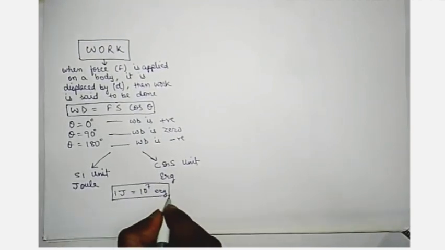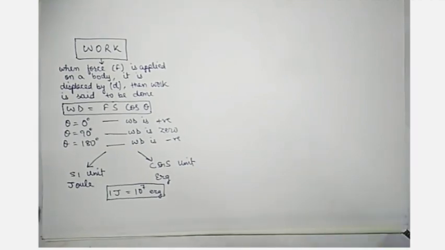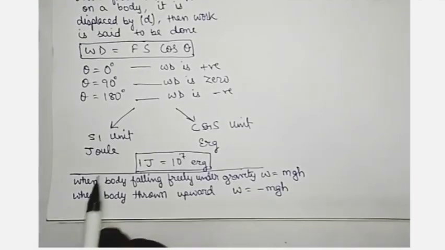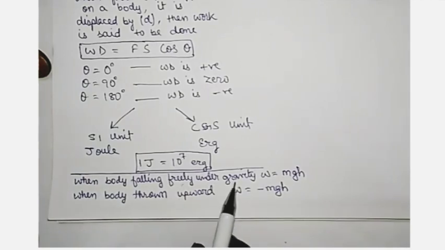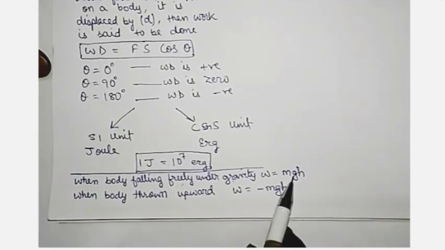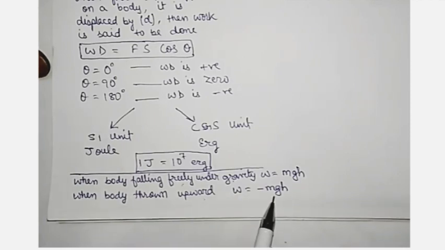This is work. Now power. When a body is falling freely under gravity, work done is mgh. When body is thrown upward, work done is minus mgh because it is acting against gravity.